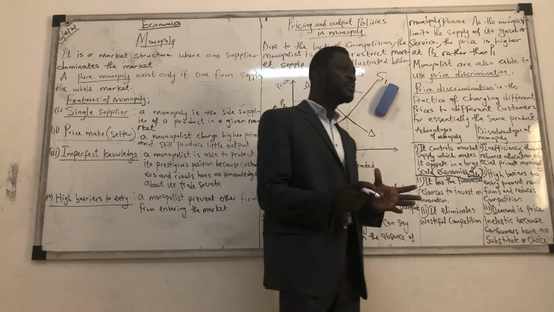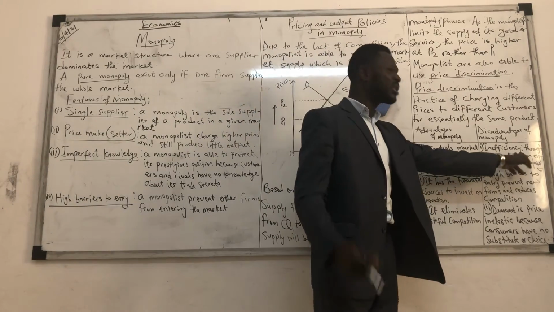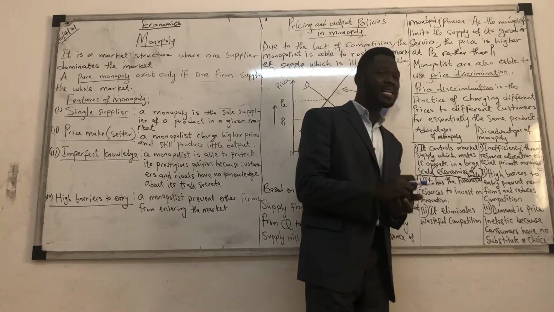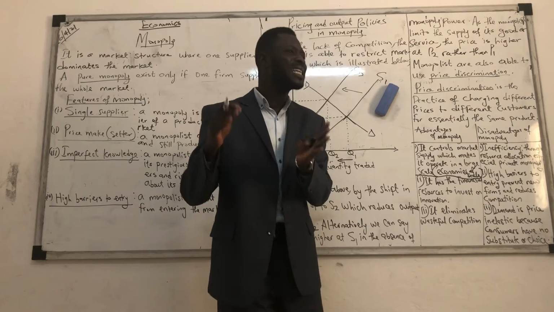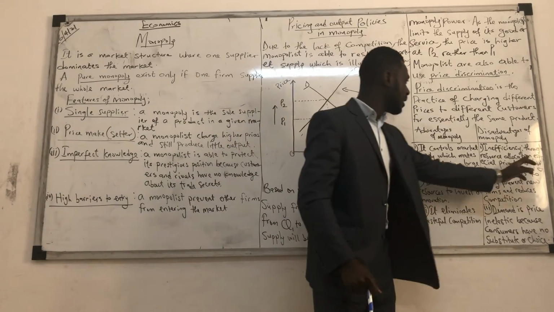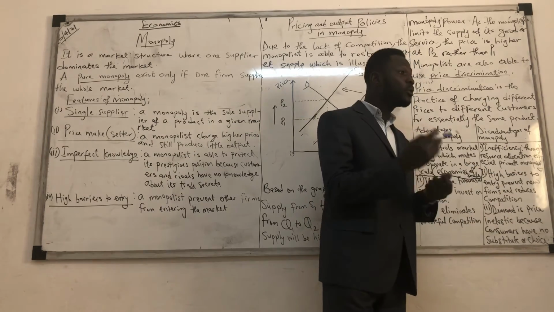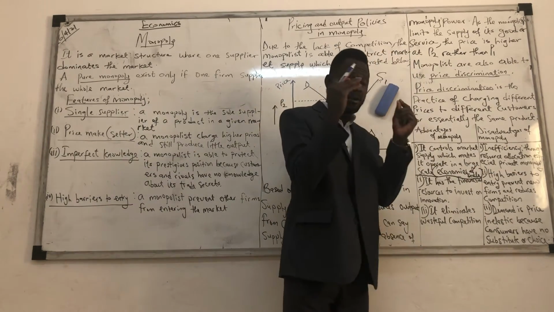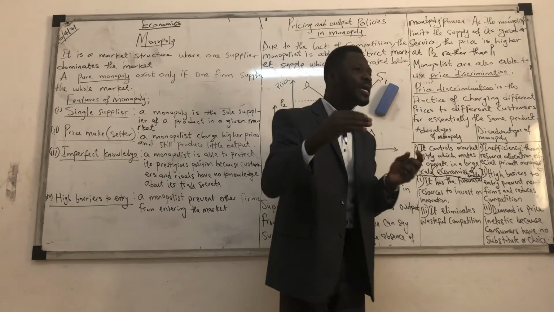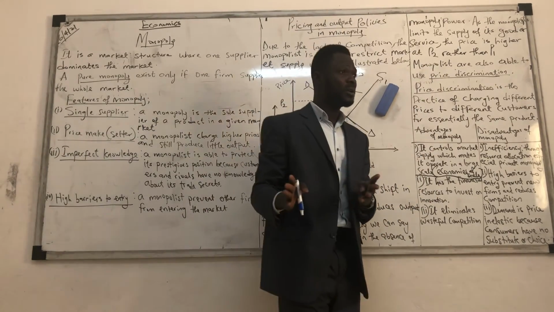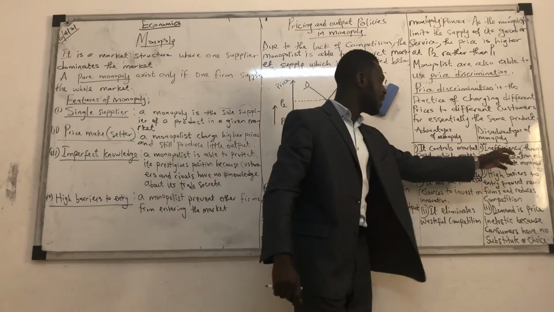So what are the problems we face having a monopoly? Number 1, inefficiency. What is inefficiency? Inefficiency means that the firms are unable to supply customers as and when due, through poor resource allocation, especially in a private monopoly. When you have just one firm producing a good for the consumers, we can't all have it at the same time. We won't have it when it is due. And that is inefficiency.